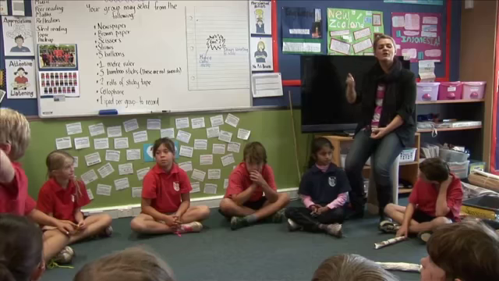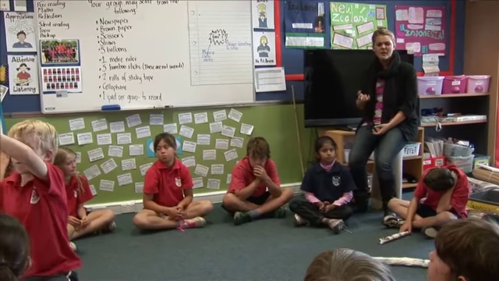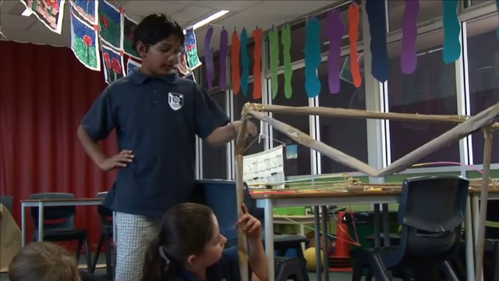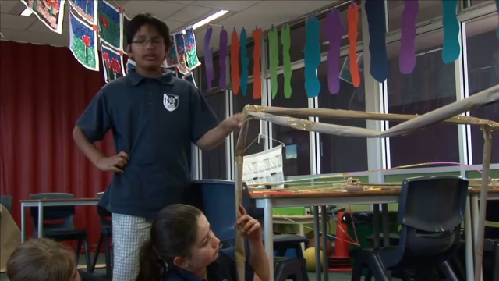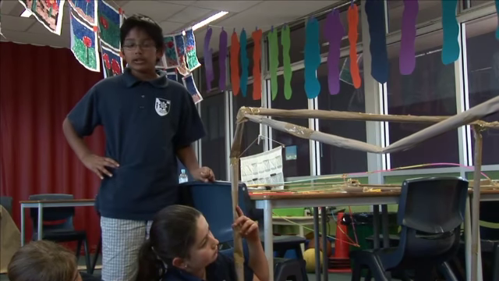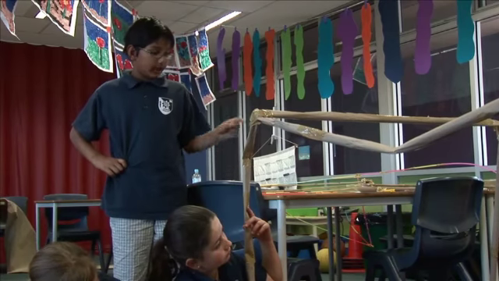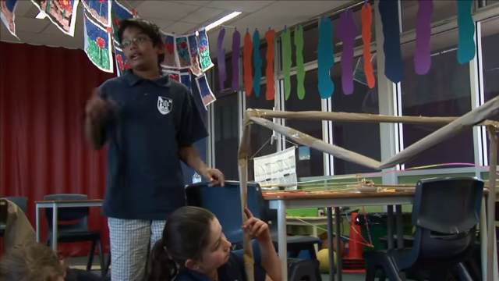Then we're trying to work out the formula for volume. So what was the formula that we needed to use for volume? You did the height times the width and then times the length. Okay, so what would that be? So that would be 125. How'd you work that out? Well, I did 5 times 5 and then I did that times 5.